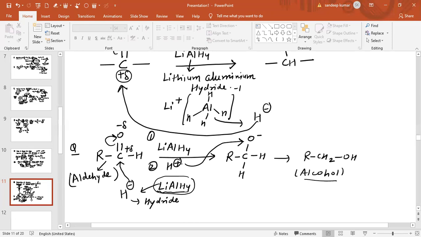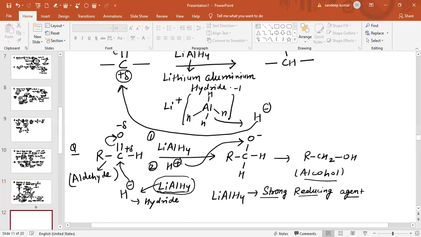Now see, this lithium aluminium hydride is a very strong reducing agent.